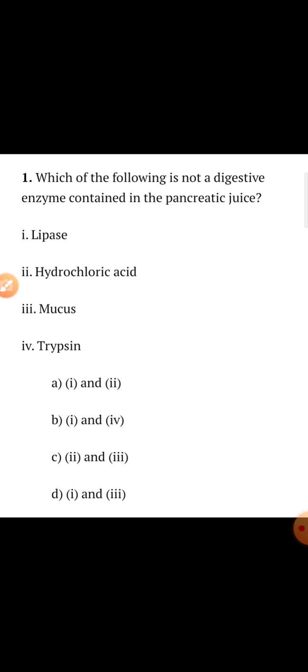Which is not a digestive enzyme contained in the pancreatic juice? So the correct option will be C, 2 and 3, hydrochloric acid and mucus. So option C will be the correct answer. It is not a digestive enzyme of the pancreatic juice.